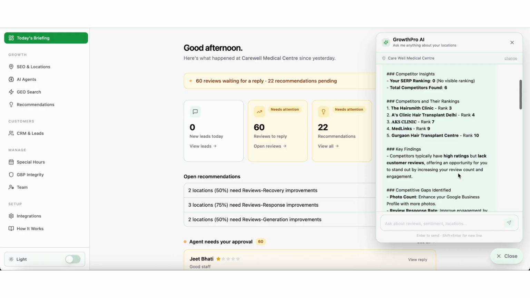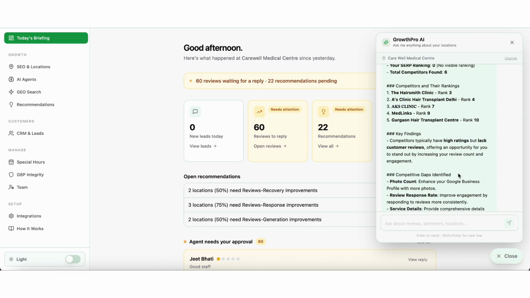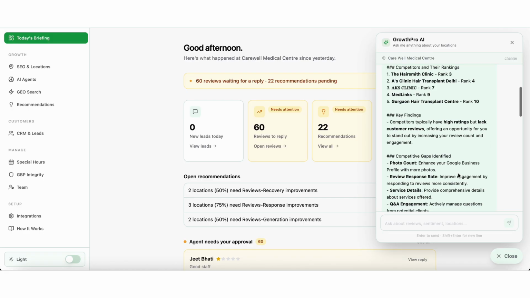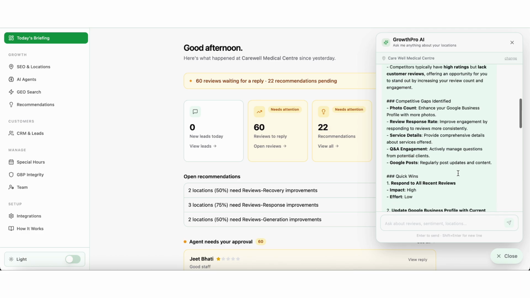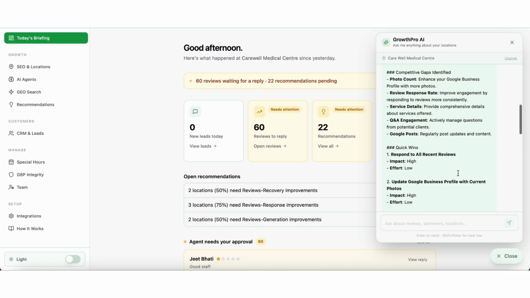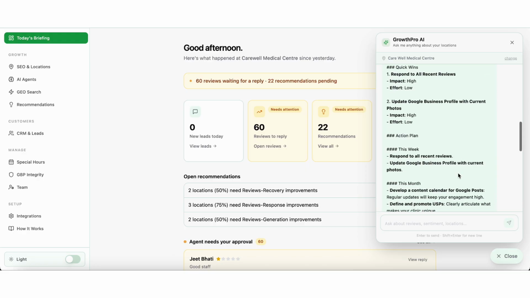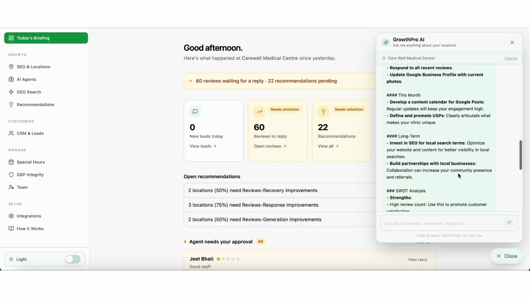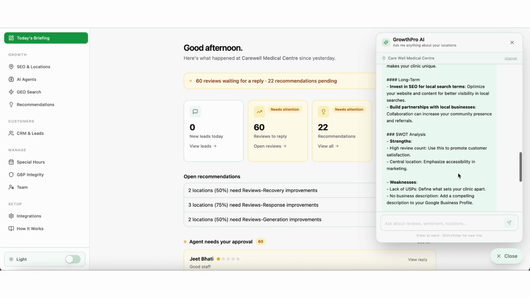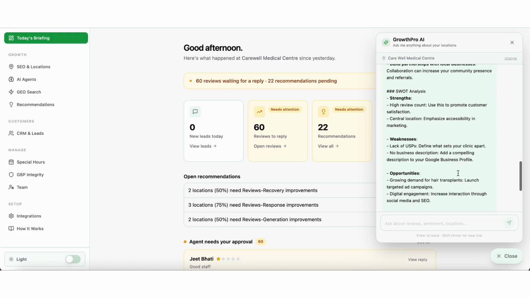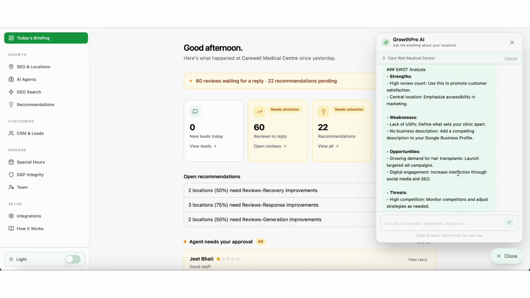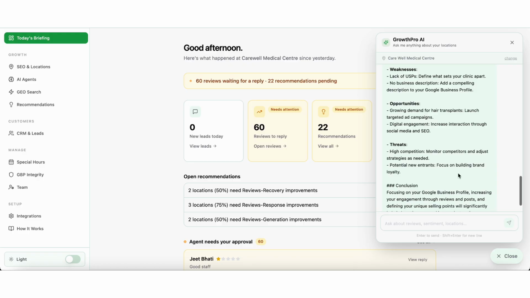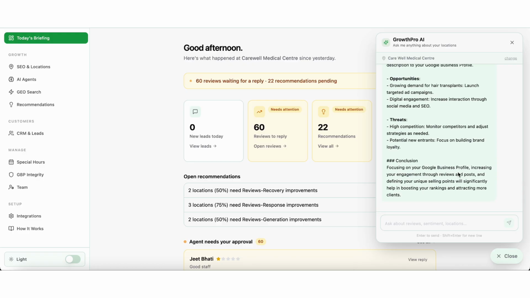It shows the top competitors that this particular location has. So these are the top competitors and some high level top competitive gaps, right? And then it shares an action plan for this week, this month, and the long term action plan, right? So now I'm not going to read each and every point here, but the main point or the main USP here is that there's no chance of hallucination at all, because the agent pulls in data directly from our backend database, right? Competitors are already stored there. We have an agent running in the backend which continuously monitors competitors and stores insights in the database.